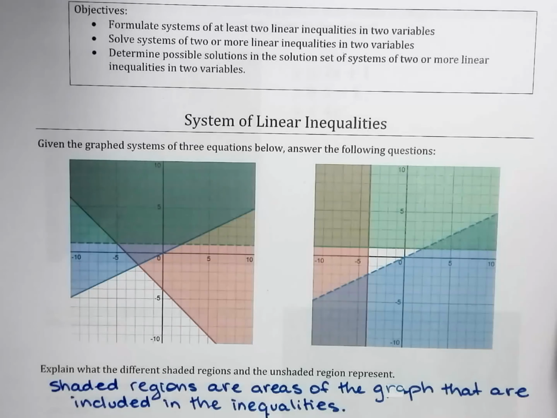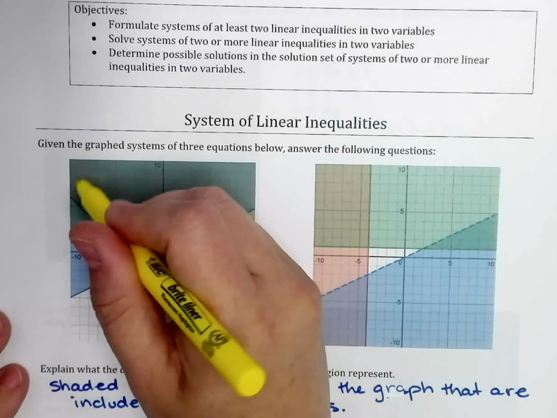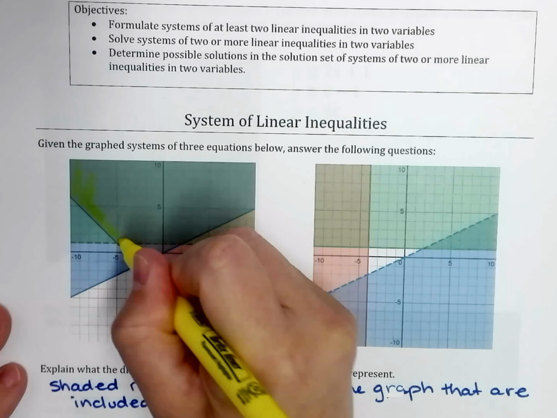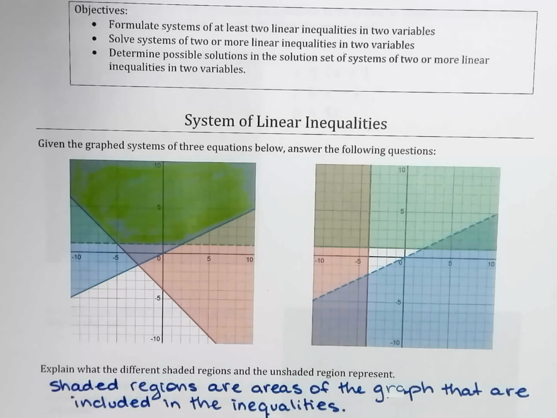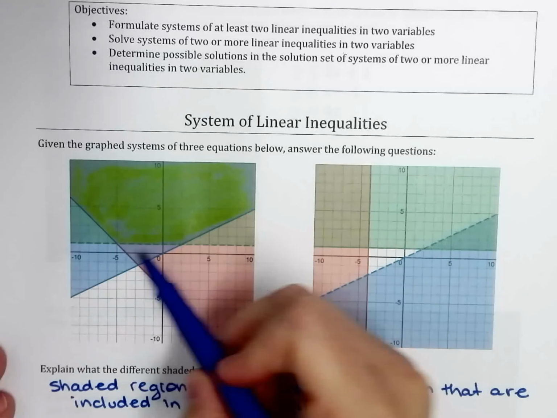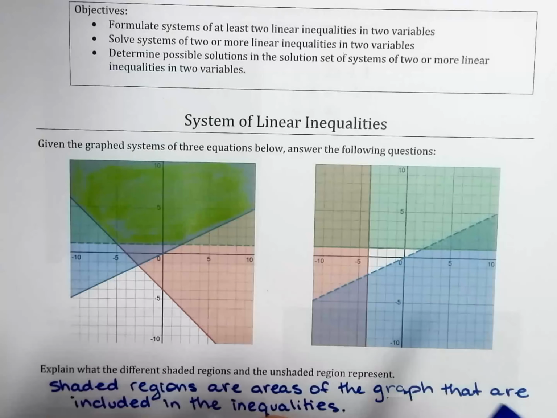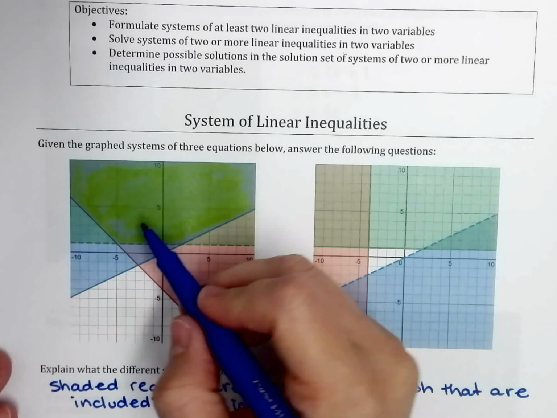Let me see if I can highlight it for you. So in this part right here, all three of them are overlapping right there. All three of them. The green, the blue, and the red. And it keeps on going forever that way. So what that means is anything on that region where all three inequalities overlap, that's part of your answer.